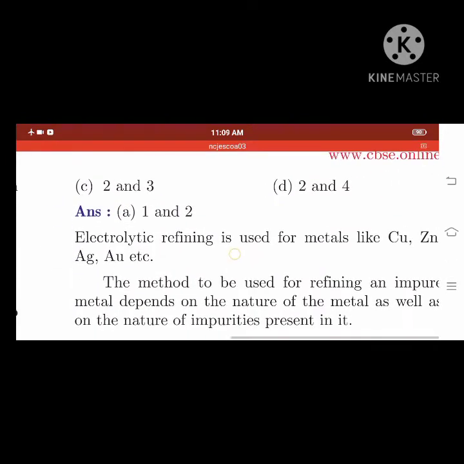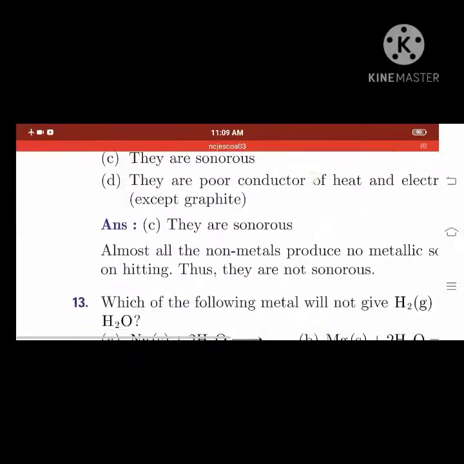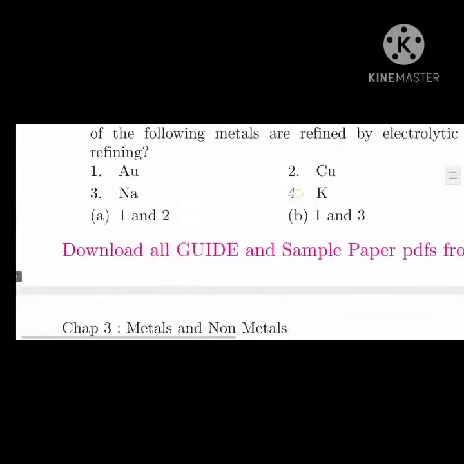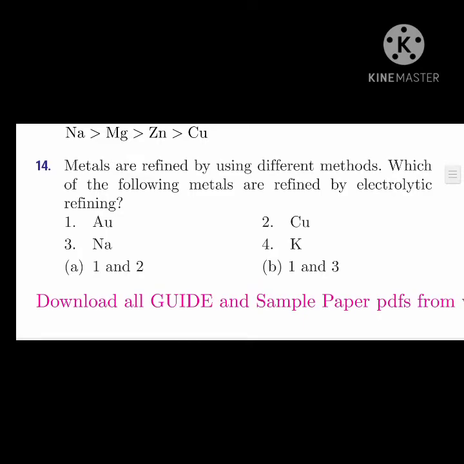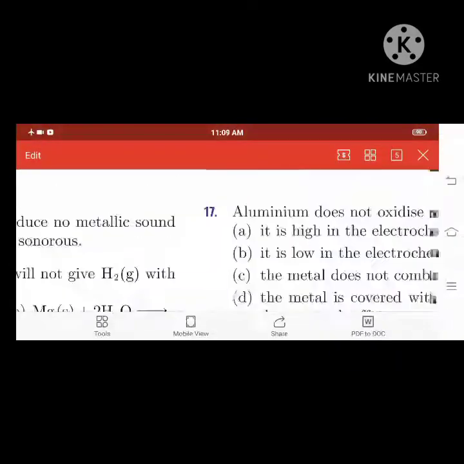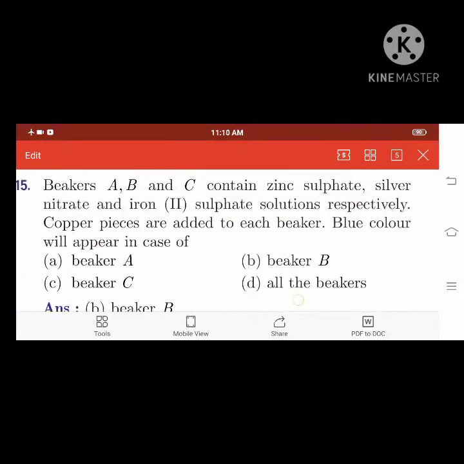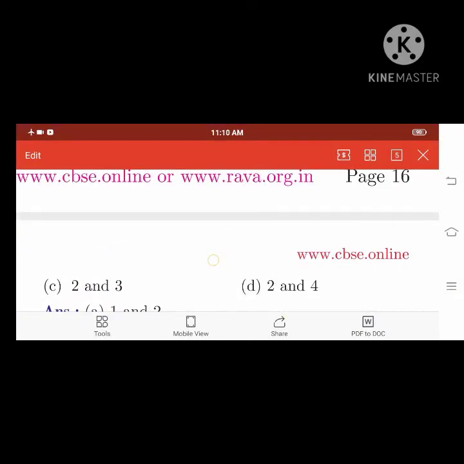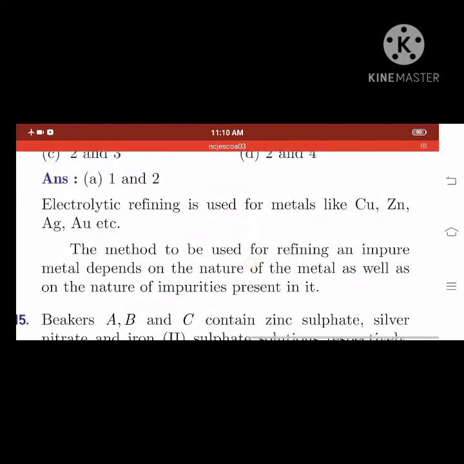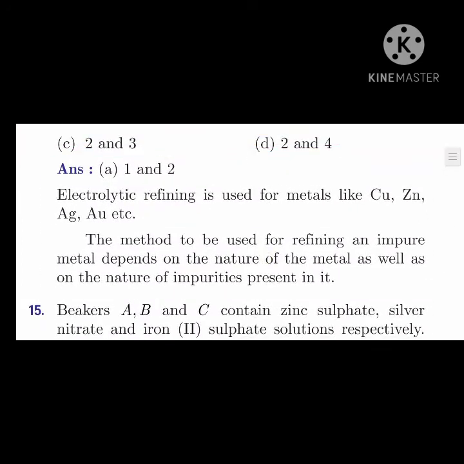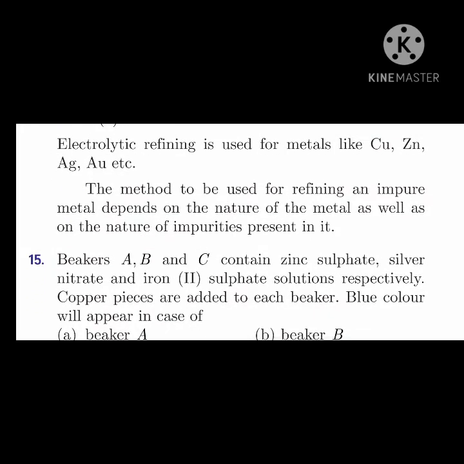It is 1 and 2. So what is 1 and 2? It is Au and Cu. Okay, so that is the answer. And you can see here, electrolytic refining is used for metals like copper, zinc, silver. The method to be used for refining an impure metal depends on the nature of the metal as well as the nature of impurities that is present in it.